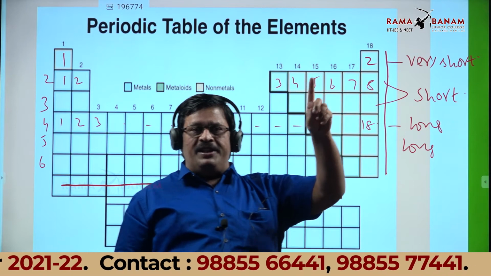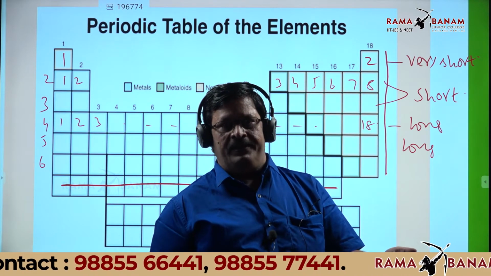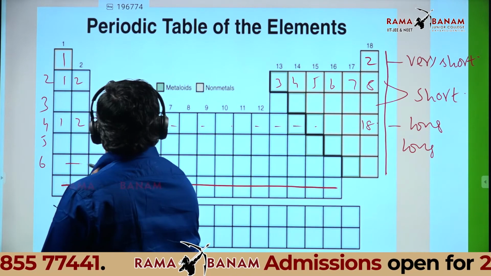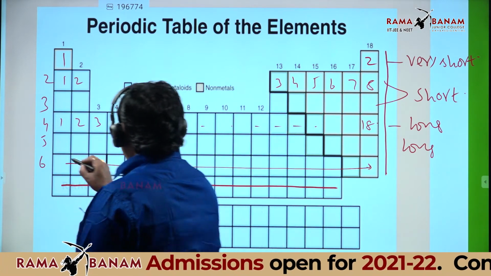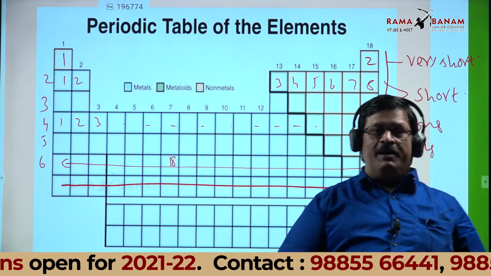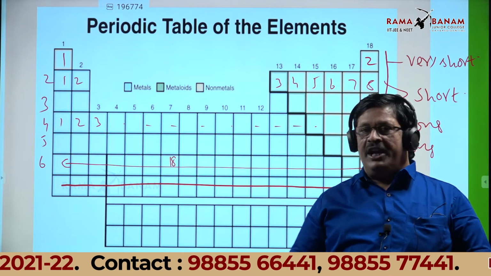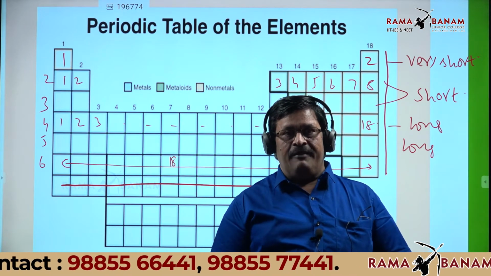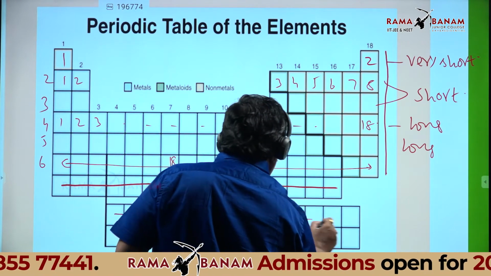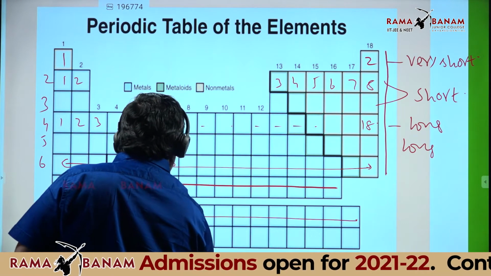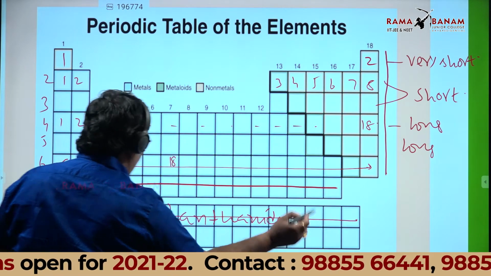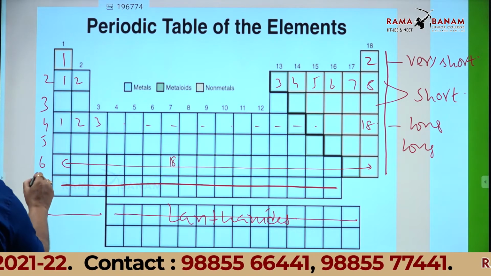The number of elements in the sixth period is 32. But here there are only 18 elements from year to year. Sir, lanthanides. So there should be 14 more. Wait, students. Where are those 14? These are called lanthanides. So these lanthanides belong to the sixth period.